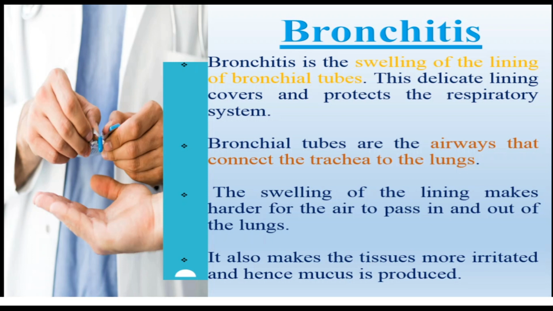Bronchial tubes are the airways that connect the trachea to the lungs. Trachea is also called the windpipe. The swelling of the linings makes it harder for air to pass in and out of the lungs.